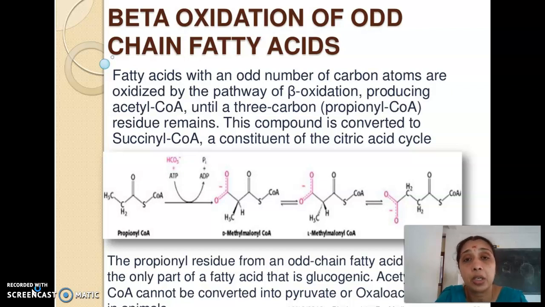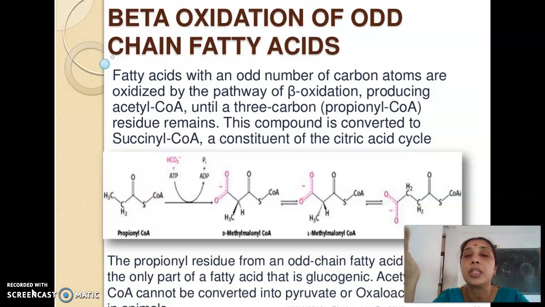We have been discussing the regulatory mechanisms and the energetics: how many ATPs are produced when one molecule of an even chain fatty acid undergoes beta oxidation. How huge a number of ATPs can be produced even from a single molecule of a fatty acid, right? So energetics we have completed.